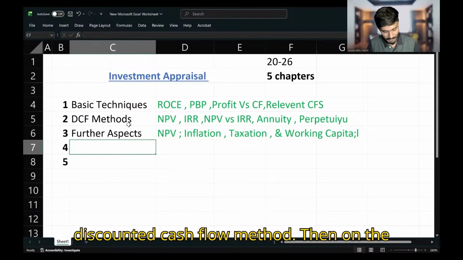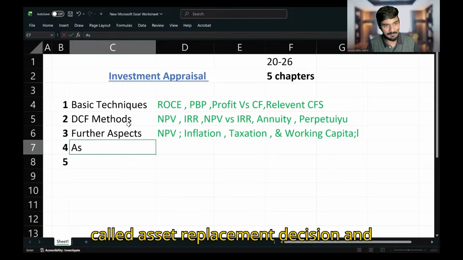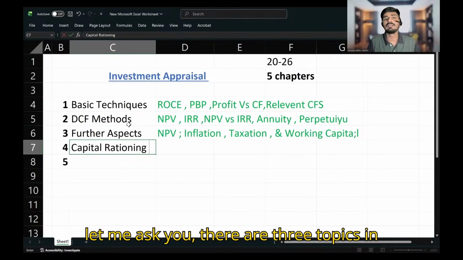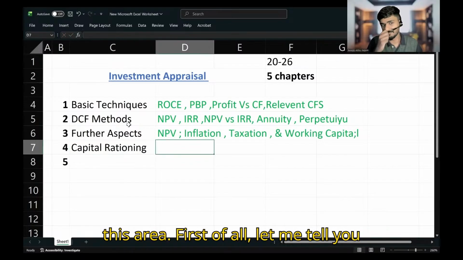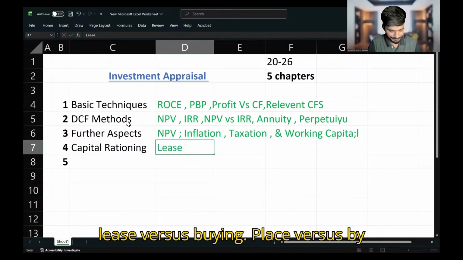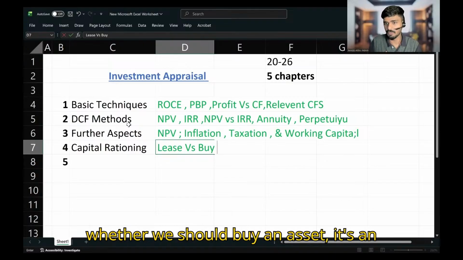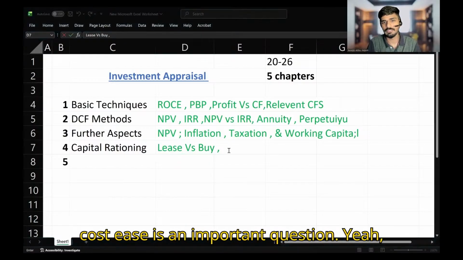Then the next chapter is called asset replacement decision and capital rationing. Okay, guys, let me ask you. There are three important topics in this area. First of all, lease versus buy. Whether we should lease an asset or whether we should buy an asset. It's an important question. EAC, equivalent annual cost, is also an important question.